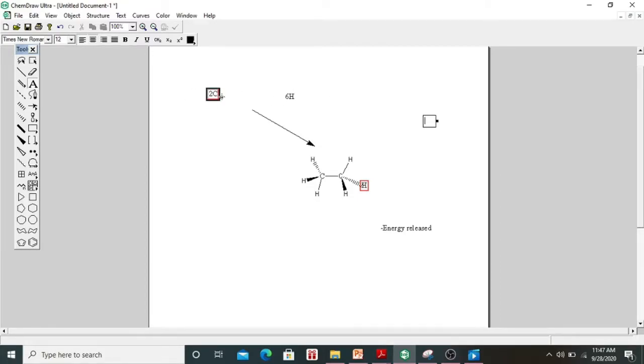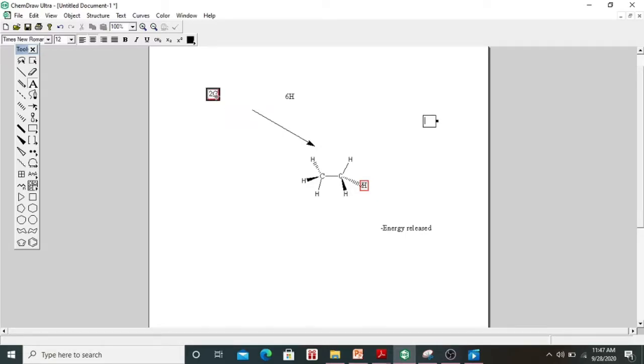Two carbons and six hydrogens are not stable because they tend to find another atom so that they will bond to that atom and they will be stable, or their structure will be stabilized. So this ethane molecule is now more stable than the starting material.